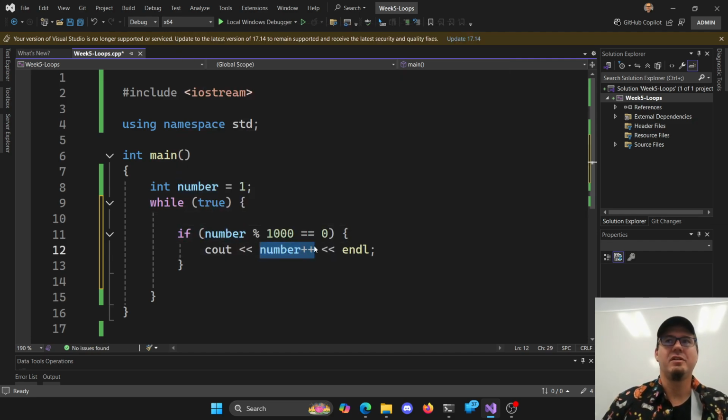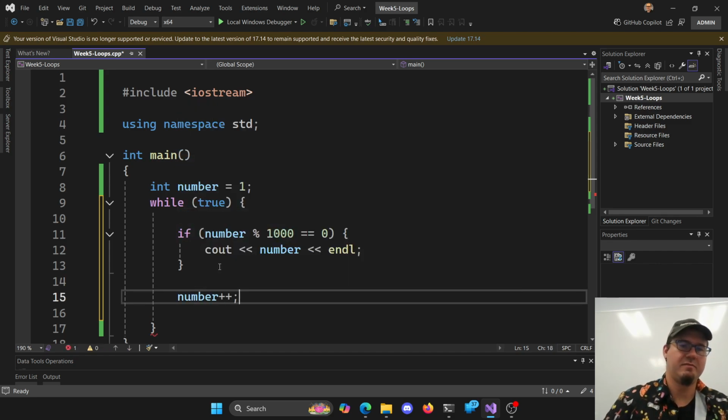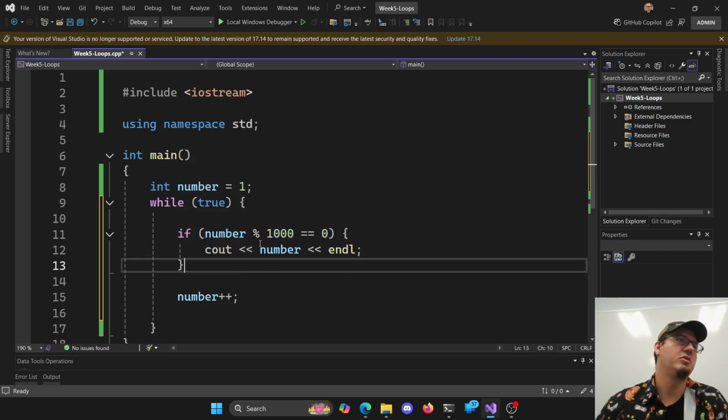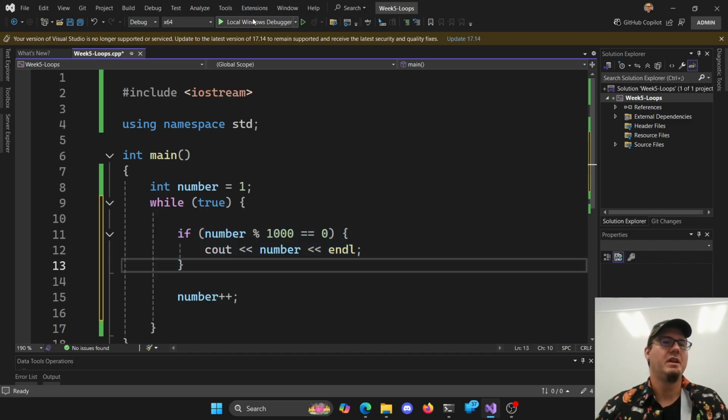I can't have the plus plus inside here because it will never add, right? Because number modulus 1,000 is never true, it'll never add 1 to number. So we'll cout the number, and after this, then we'll take number plus plus. So we lose our little shortcut here, but that's okay. So we're always going to add 1 here, and only if it's evenly divisible by 1,000 will we print.